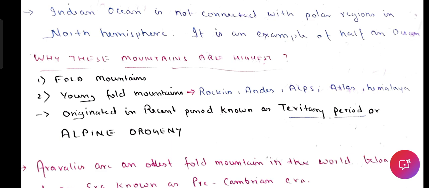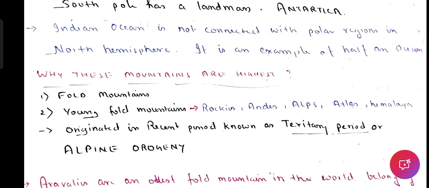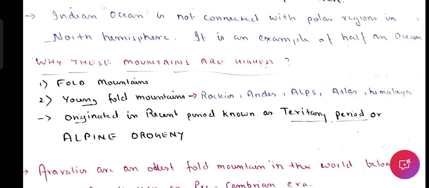Now you should know these are fold mountains because Earth's crust is folded. And why are they so great in height? Because I'm introducing one concept here: they are examples of young fold mountains. Why young fold? They are known as young fold mountains because they originated in the recent period of the Earth, known as the tertiary period, or alpine orogeny.